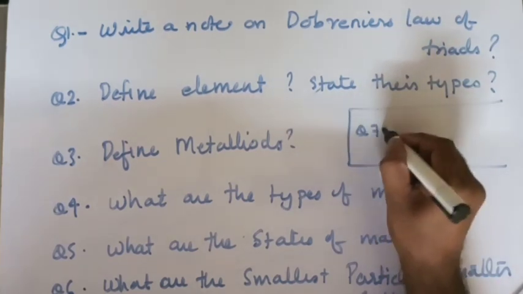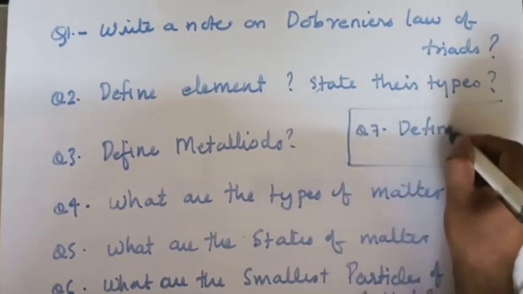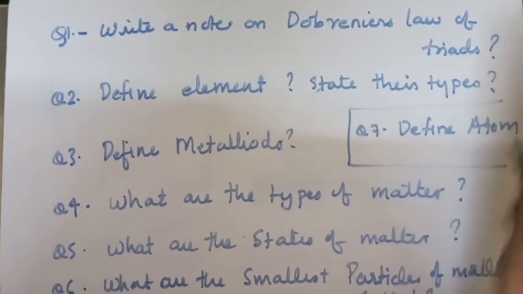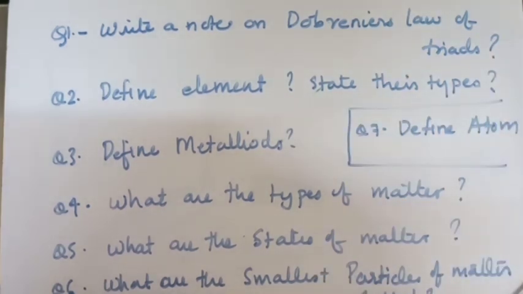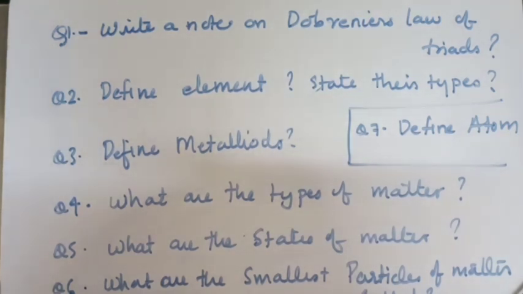Then question 7 will be: define atom. What is an atom? An atom is the smallest indivisible particle of an element. Okay children, so these are the questions which you need to note down in your notebook today.